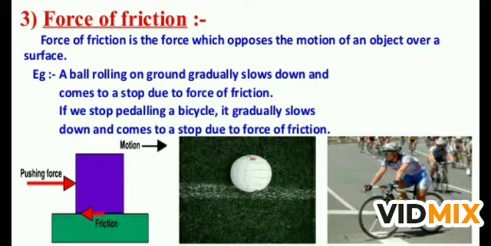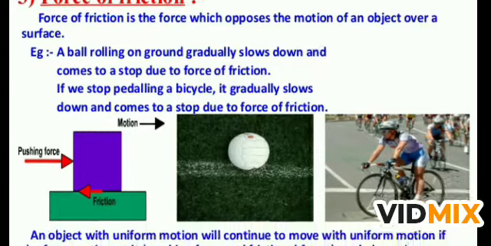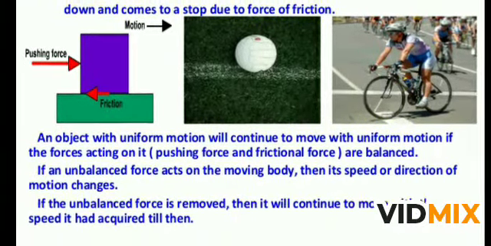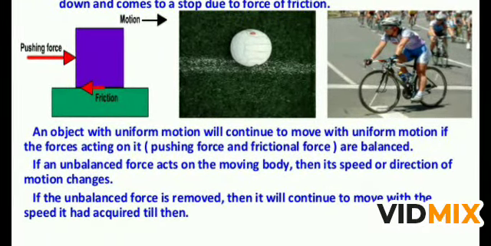If you stop pedaling your cycle, it gradually slows down and comes to a stop due to the force of friction between tire and road. An object with uniform motion will continue to move with uniform motion if the forces acting on it are balanced. If an unbalanced force acts on the moving body, then its speed or direction of motion changes.